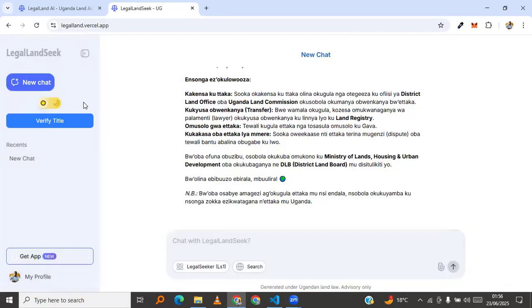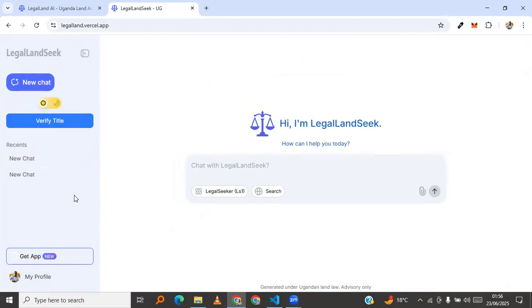and I can toggle this back to light for those who need to see this clearly. So you can create a new chat or continue with your old chat. I can create a new chat here. Yes, and I can even rename a chat here at the sidebar or delete any.